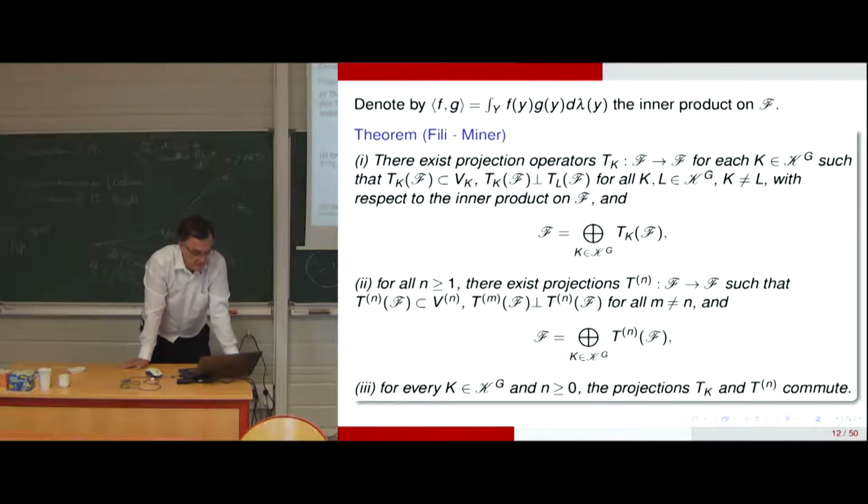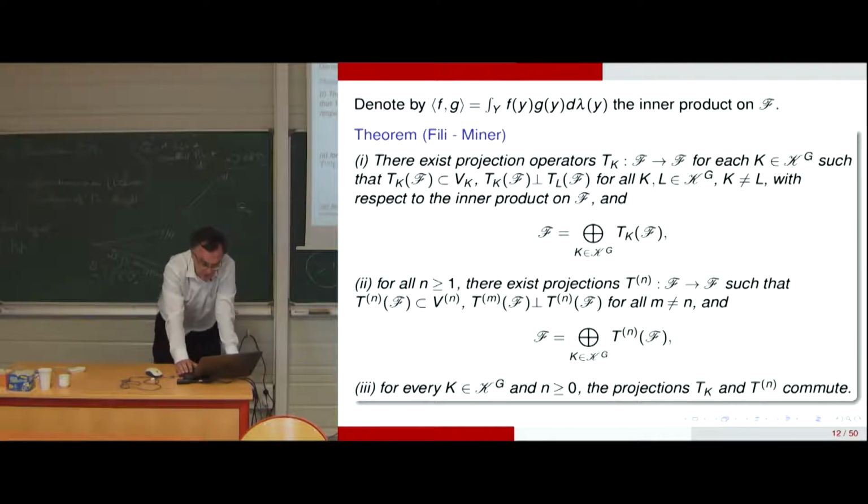There is an inner product on F, and the theorem is a theorem of decomposition like that. So there are projection operators T_K on F for each K in the G-invariant part of K, such that the image of T_K of F lies inside V_K. T_K is orthogonal to T_L, so these two images are orthogonal, for K and L in the G-invariant space, K different from L, with respect to the inner product on F we have seen.